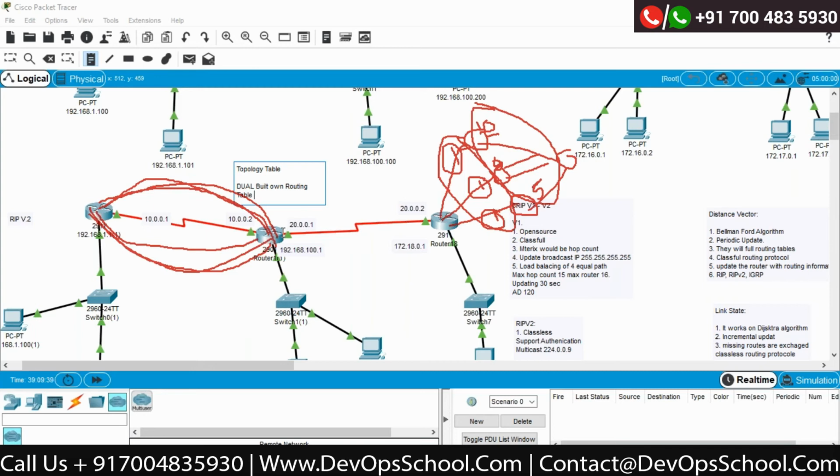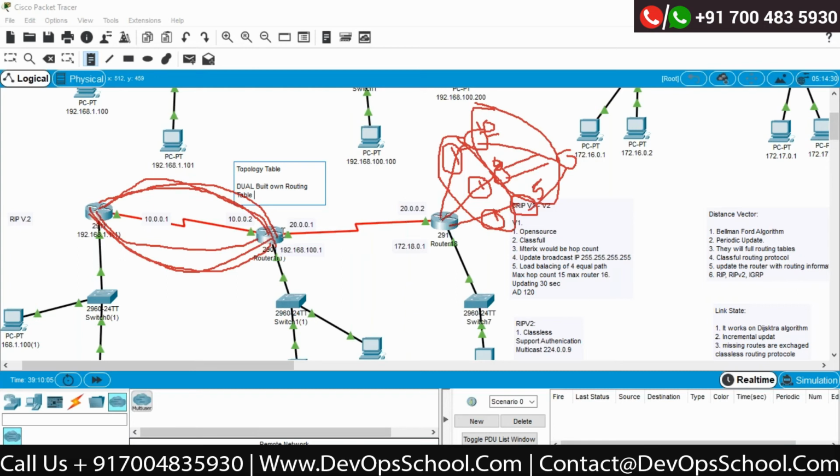But in the case of EIGRP, it does not do that. It will only exchange information if there is a change, and even then it does not exchange the routing table again. It only exchanges whatever changes happened. So this is faster, and not a lot of broadcast traffic is generated in the network.